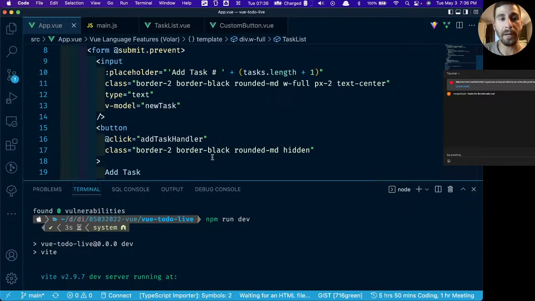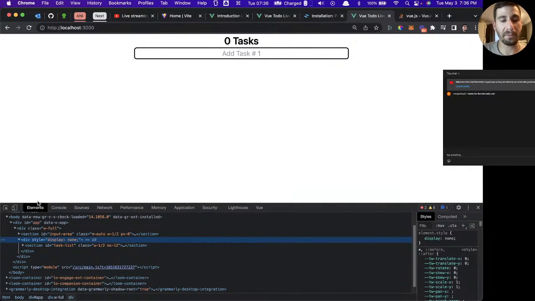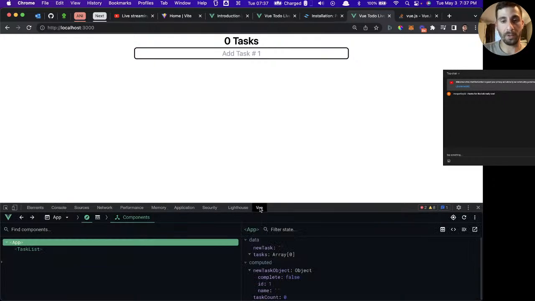I really love Vuex. If you've ever used Redux, Vuex is just like a 1,000 times better version control system. And I guess before I finish the video, we'll debug this. Let's actually try to figure out why we're getting this error. And one more thing is we're going to check out the Vue DevTools, which is just an extension. You can install it from the Chrome store using any Chromium browser.